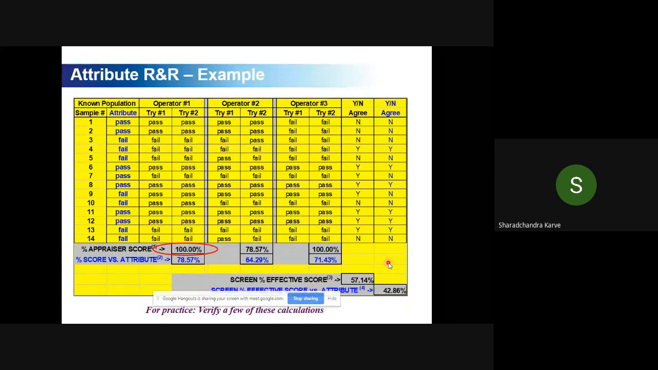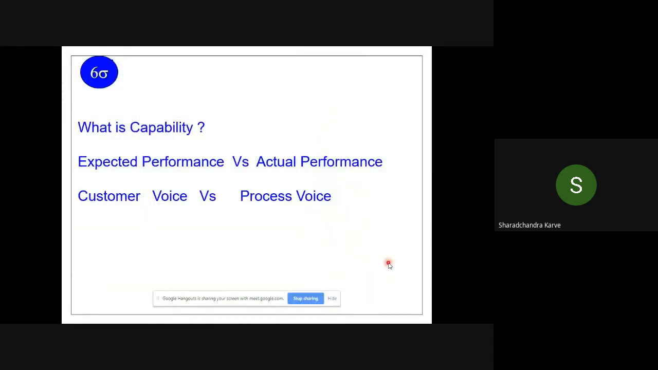So you understood the attribute data analysis on this? It is a very important part to check the measurement system. If you have any doubts, you can ask me. Otherwise, we will move to capability.